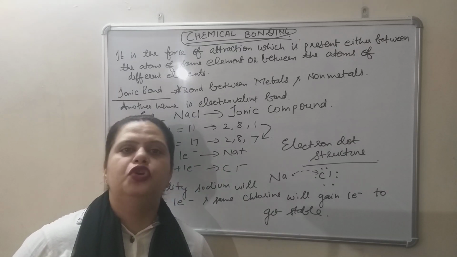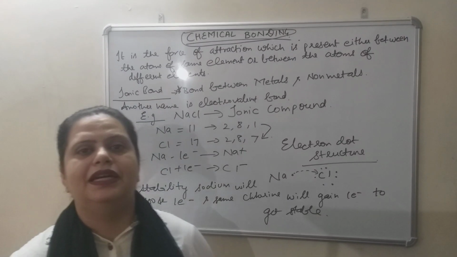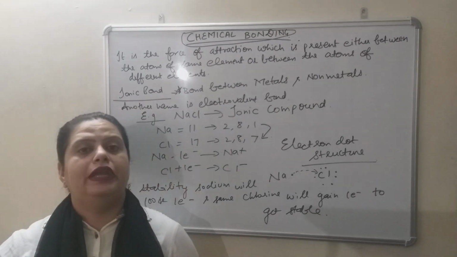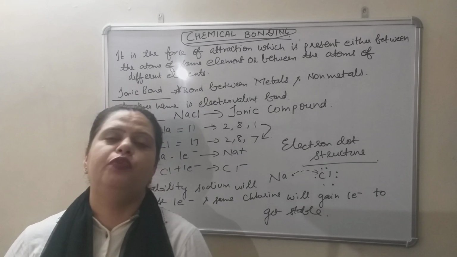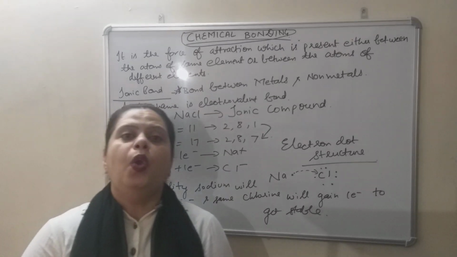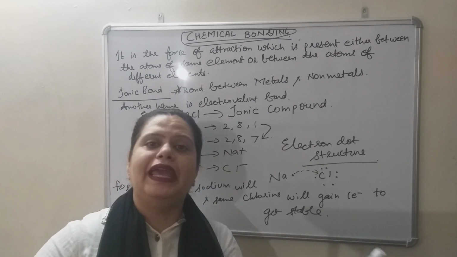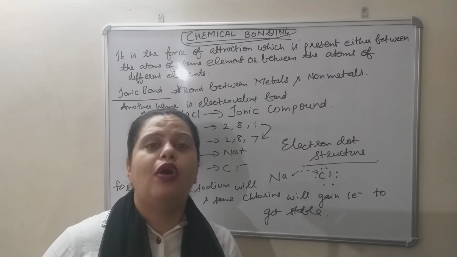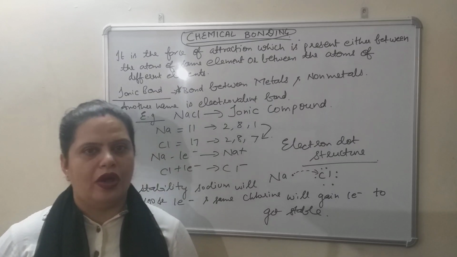According to the Bohr-Bury rule, where 2 electrons are there in the first shell, 8 in the second shell, 8 or 18 in the third shell, and so on. Such condition, stable condition, we can define such condition where there is no use of losing or gaining of electron, where shells are already fully filled. Such condition is known as stable electronic configuration.